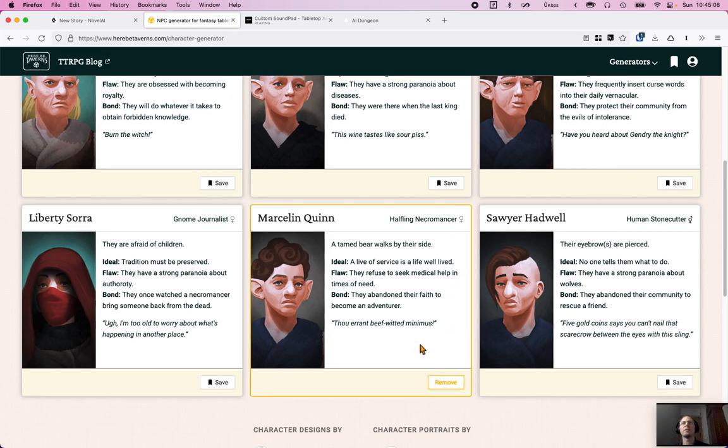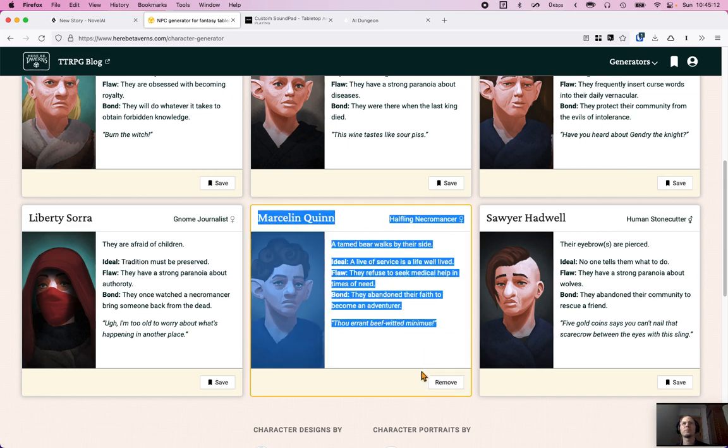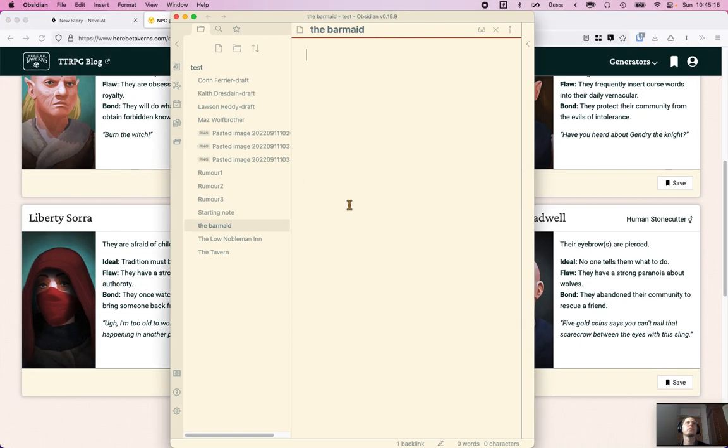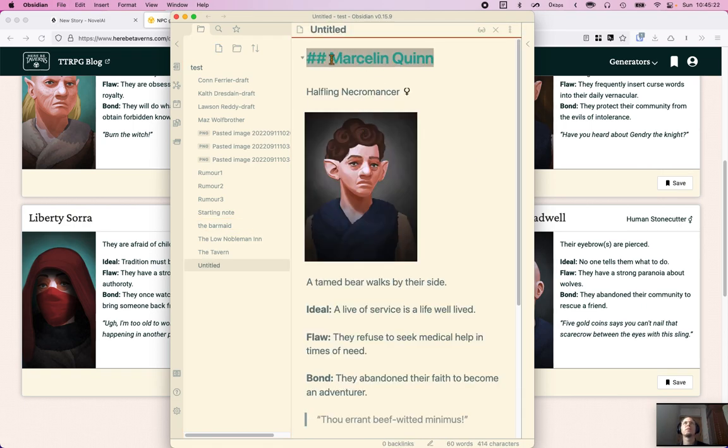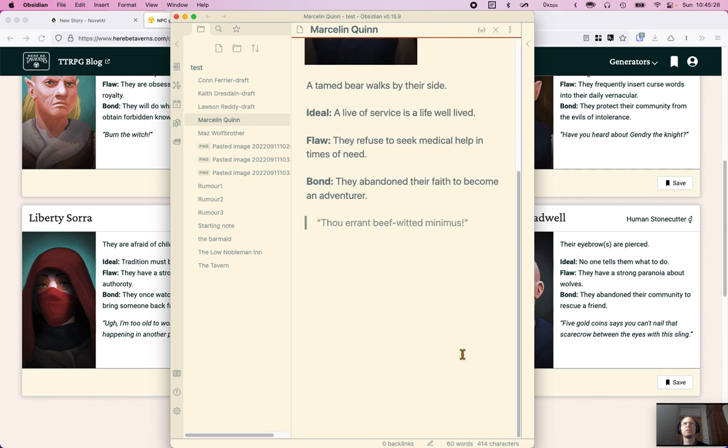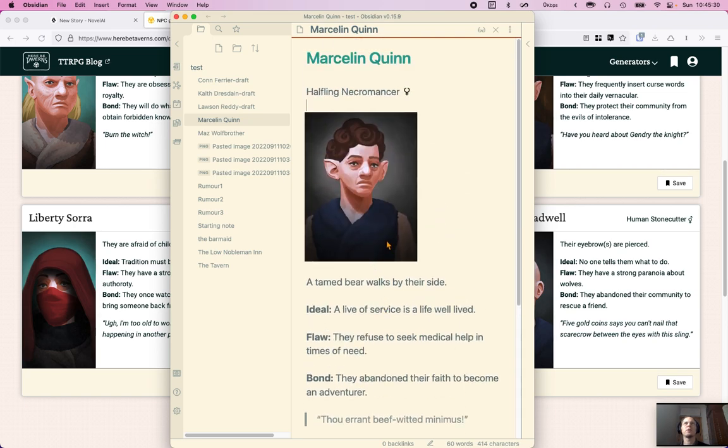Let's save that one. There's a halfling. Okay. So we're going to put this over here, new. Like this. Okay. A tamed bear walks by their side. Right. That sounds really cool.